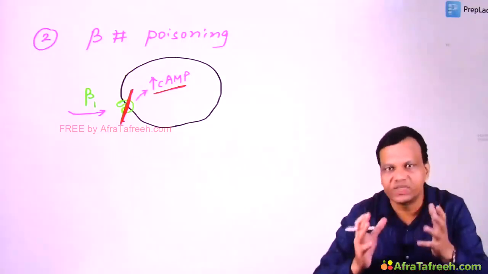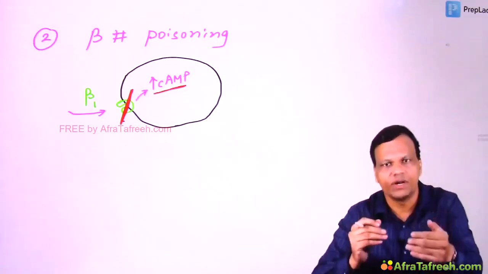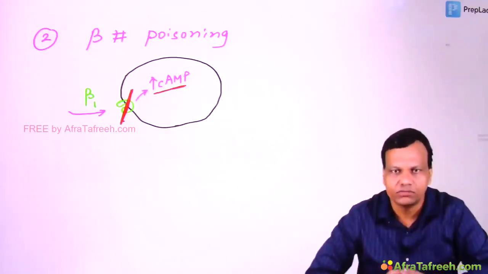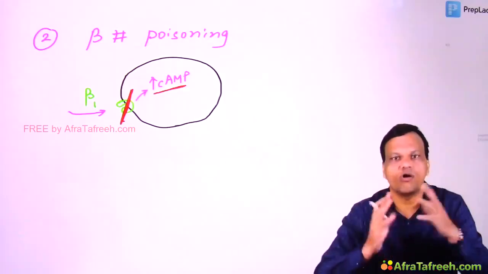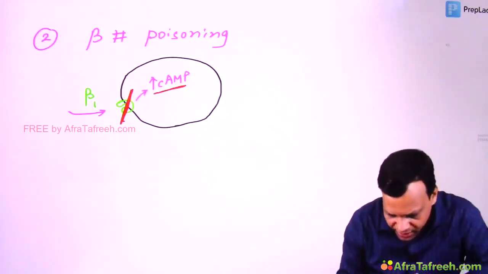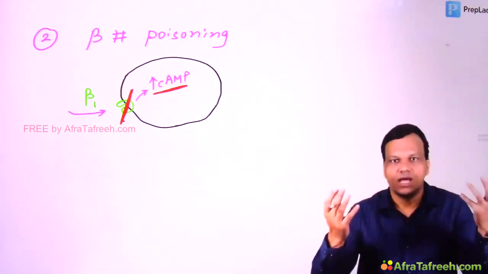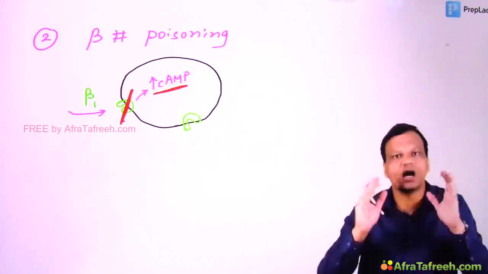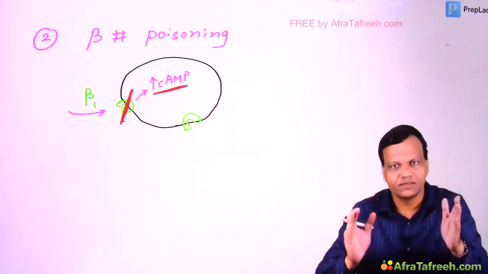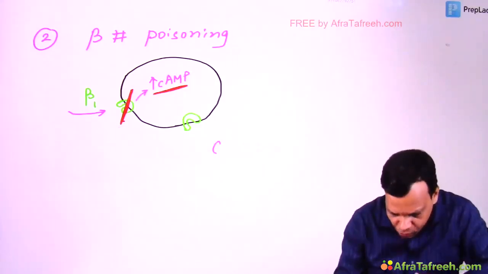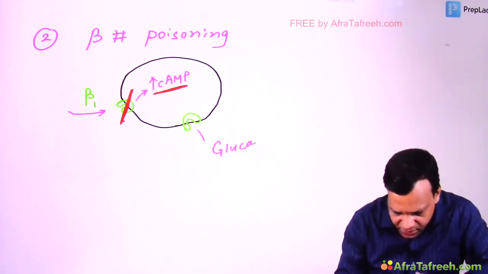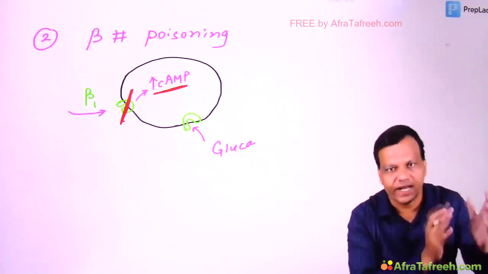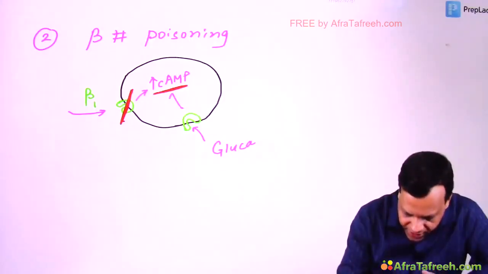Drugs which stimulate beta 1, like adrenaline, noradrenaline, dopamine, dobutamine, are not likely to be that effective because the receptor is already blocked. But we have to stimulate the heart. So we want to increase cyclic AMP by some other method. We know that glucagon receptors are also present on the heart. When we give glucagon from outside, it will stimulate these receptors, which are also G protein coupled receptors linked to adenylate cyclase, so they increase cyclic AMP.